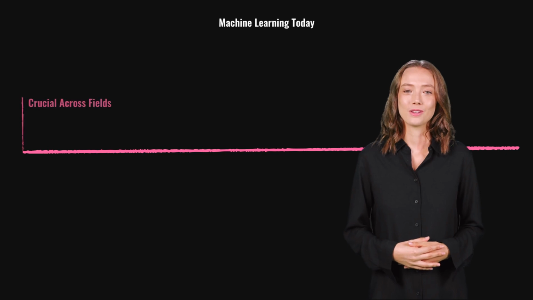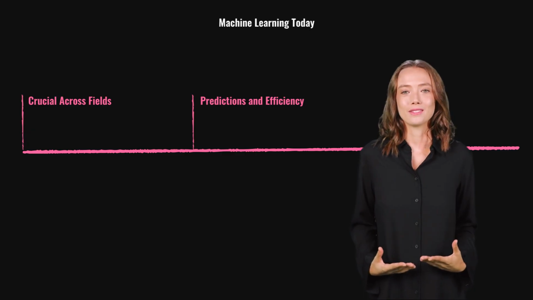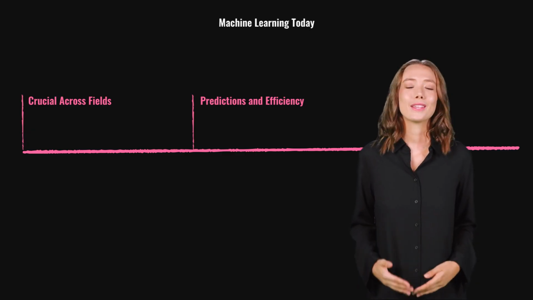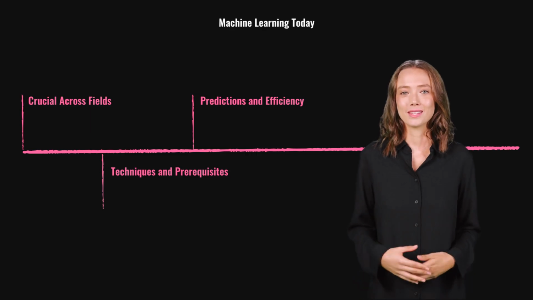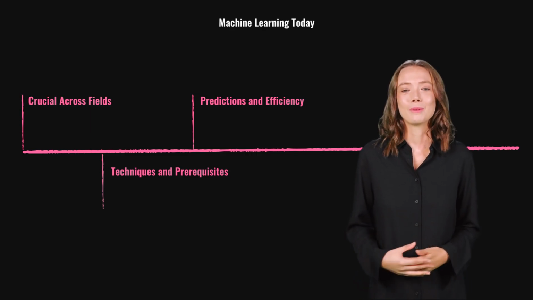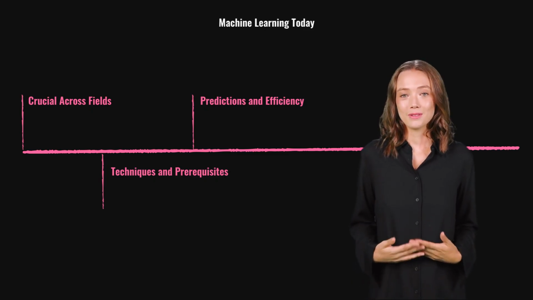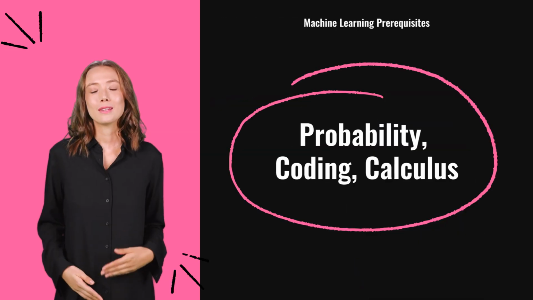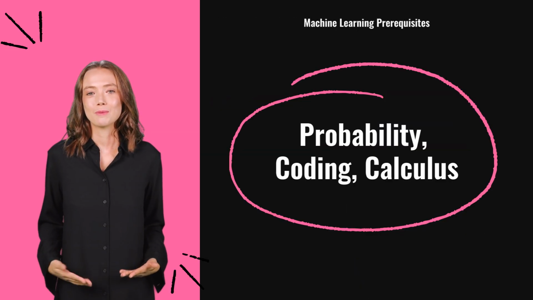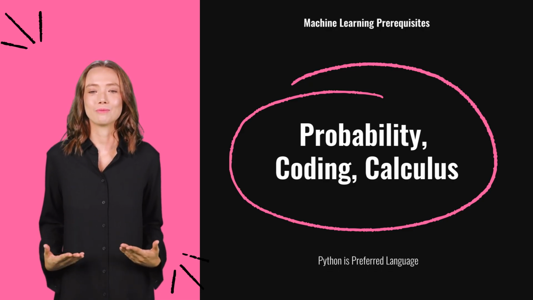Machine learning is crucial across various fields today, enabling predictions in weather and stock markets. It encompasses techniques like clustering and classification, enhancing decision-making and efficiency. As we delve deeper, understanding the prerequisites, such as probability encoding, especially in Python, becomes essential for mastering these concepts. To dive into machine learning, a solid grasp of probability encoding is essential, with Python being the preferred language.